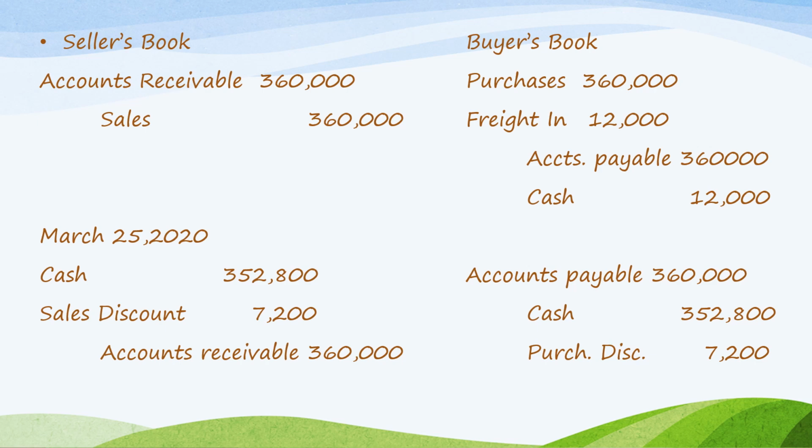Had it been paid or collected beyond March 25, the entry on the seller's book could have been debit cash 360,000 and credit accounts receivable 360,000. And on the buyer's book, it could have been accounts payable 360,000 and credit cash 360,000.